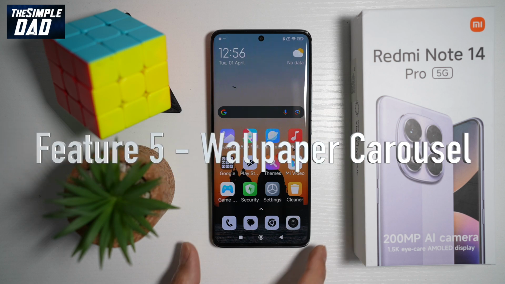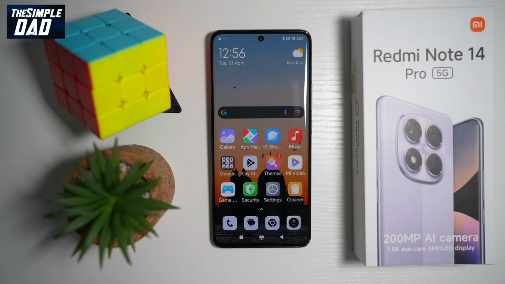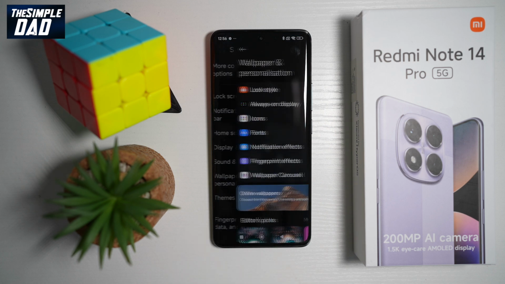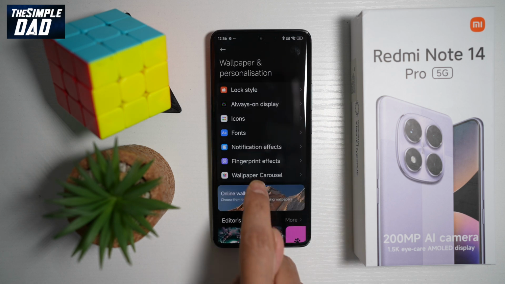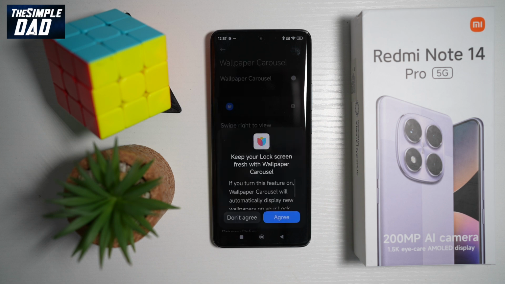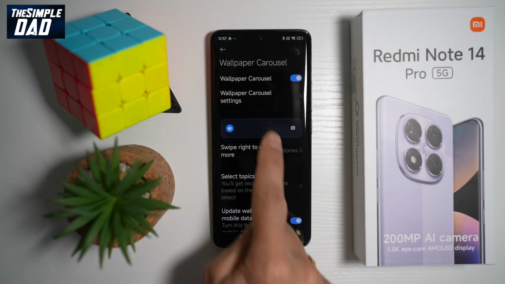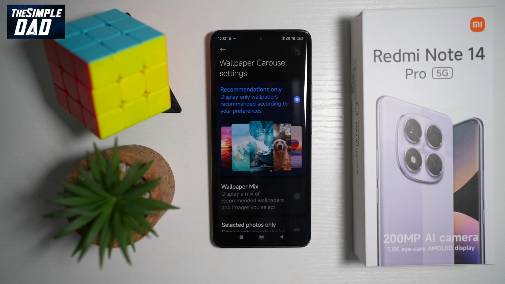So if you're that person who just likes to keep changing your wallpaper, your Redmi Note 14 Pro will do it for you. The wallpaper carousel feature will basically feature you new wallpapers each time you unlock and lock your phone. To do this, go into settings. Next, open up wallpaper and personalization. From here, open up wallpaper carousel. And now here you want to read this, tap agree. And now tap on carousel settings.